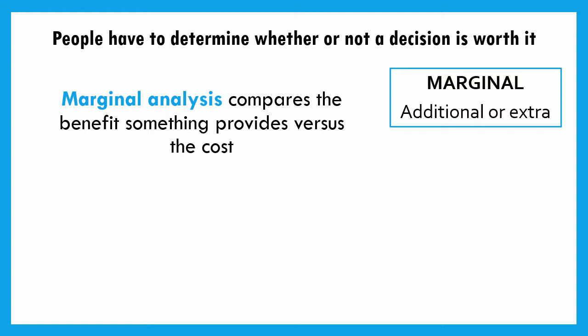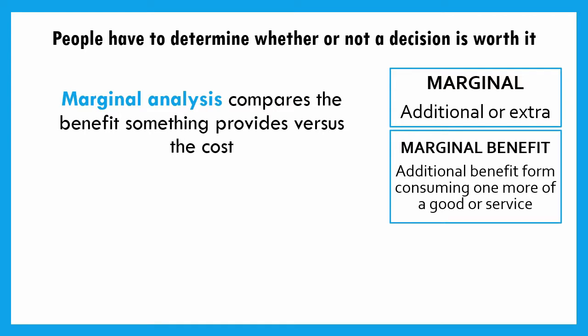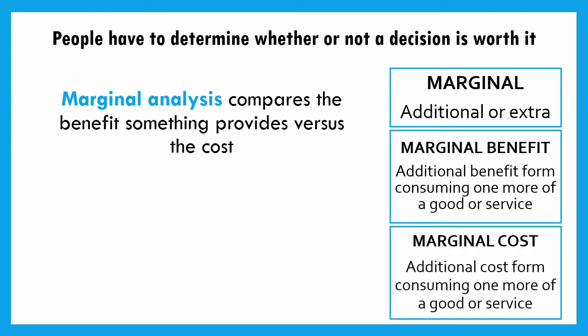But again, like we said, marginal analysis measures, hey, what is the additional benefit I am getting from consuming something versus what is the additional cost I have from consuming it? So let's say you are on your way to school and you pull up to a red light. Now, as you pull up to the red light, what you all typically do is stop at the red light. Now, you're making a decision. You're doing a cost-benefit analysis without even really realizing it. What's the benefit of running that red light? Well, the benefit is maybe you get to school 30 seconds earlier.